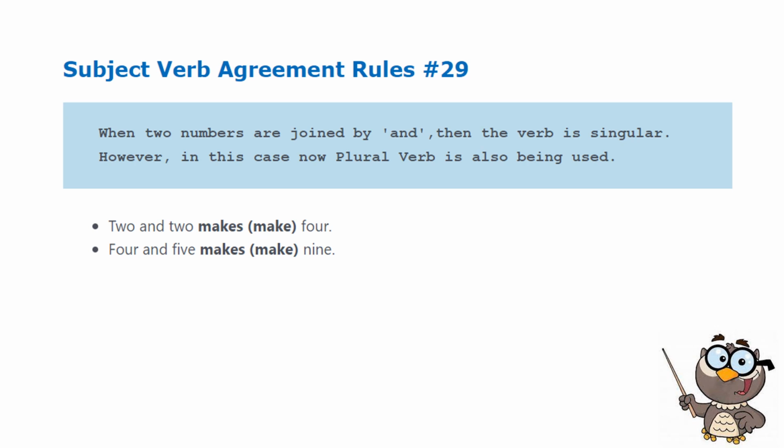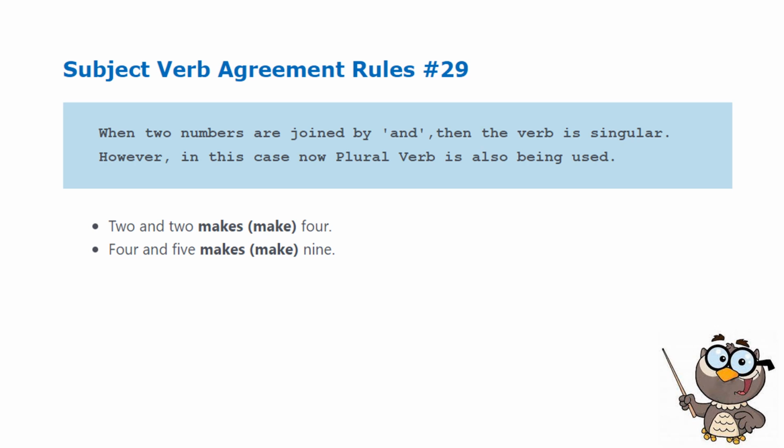Rule 29. When two numbers are joined by and, then the verb is singular. However, in this case, now plural verb is also being used. Examples, so that it will be clear.